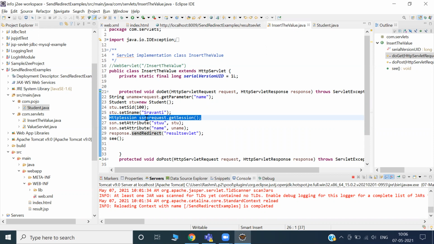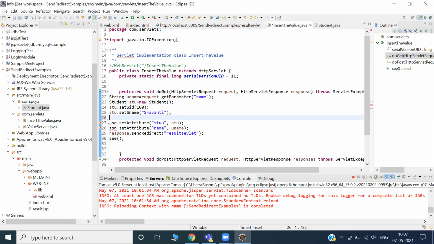Session is an interface. How to create this session object? So remove this one. There are two ways. Either you can use the request object and attach it. No need to attach that request; 100% that request will go from this place to another place whenever we are going. And if you want to attach other things inside the request object, you can use set attribute. But here there is a twist.